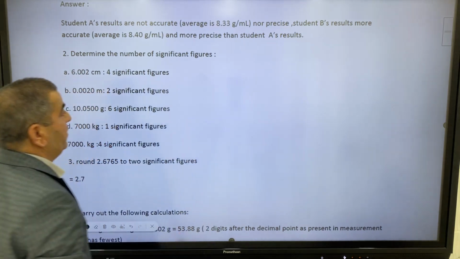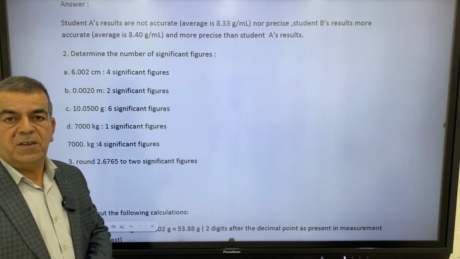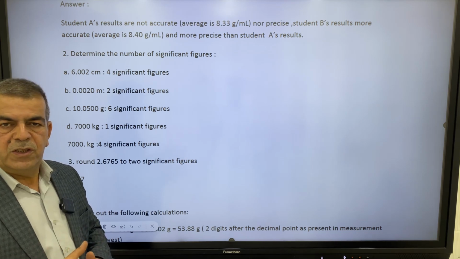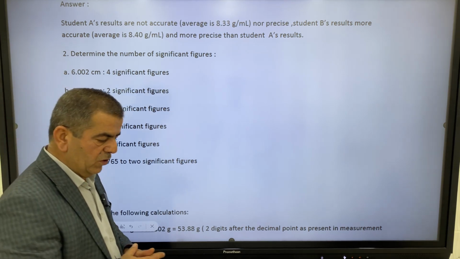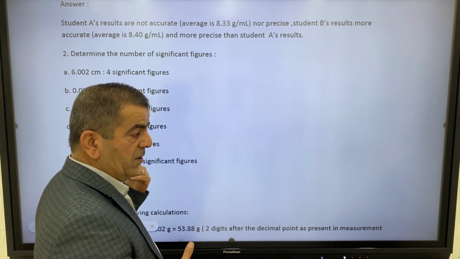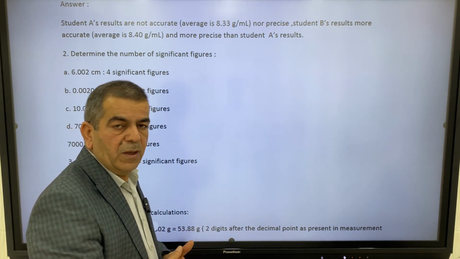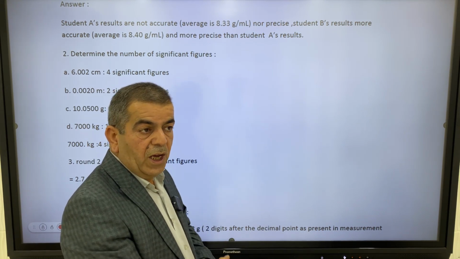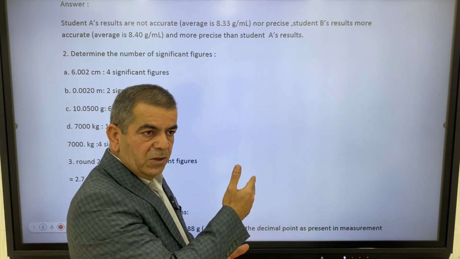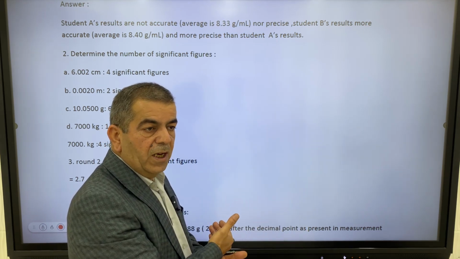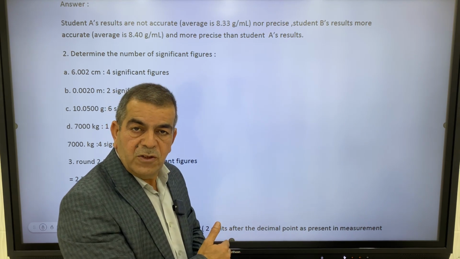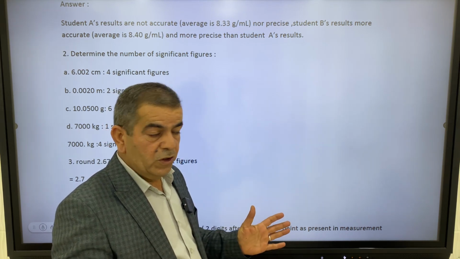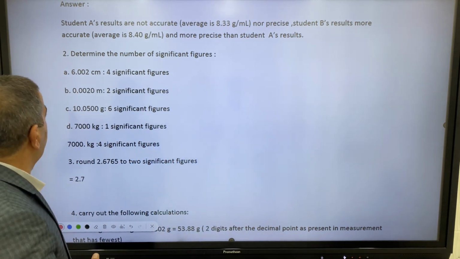Determine the number of significant figures. We have the rules of significant figures; keep them in mind. All non-zero digits are significant. Zeros to the left are not significant. Zeros to the right of the decimal are significant. And the zeros to the right of the non-zero digits, to the left of the decimal, are significant if they are measured, but if they are estimated, they are not. So we will keep these rules in order to decide how many significant figures we have.